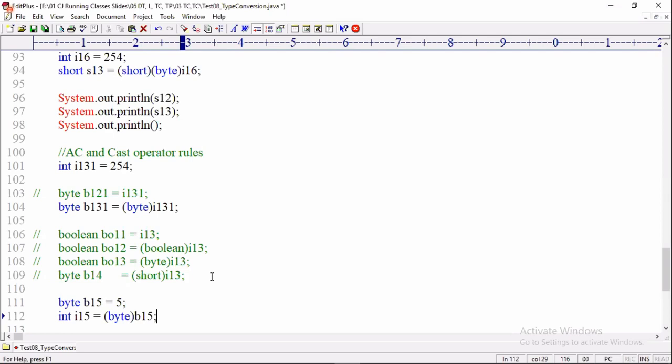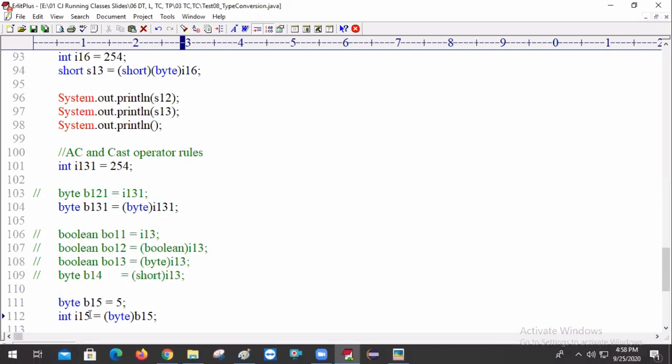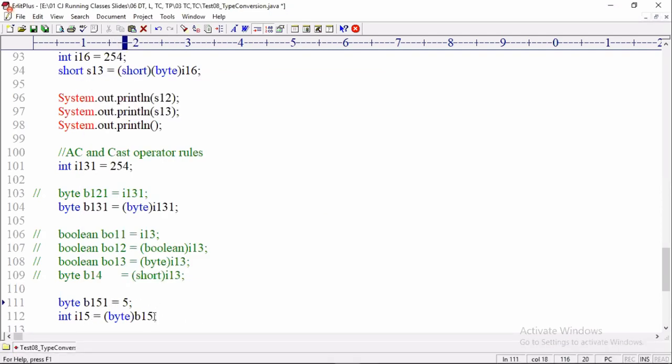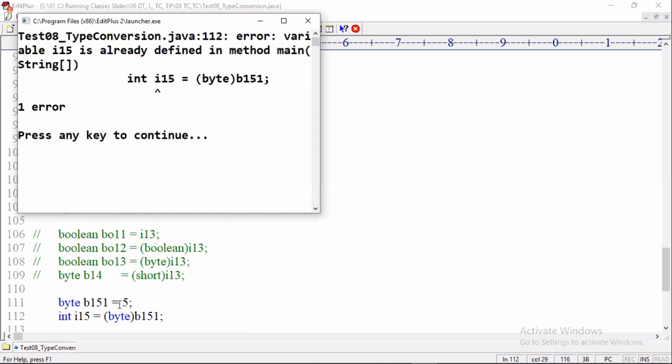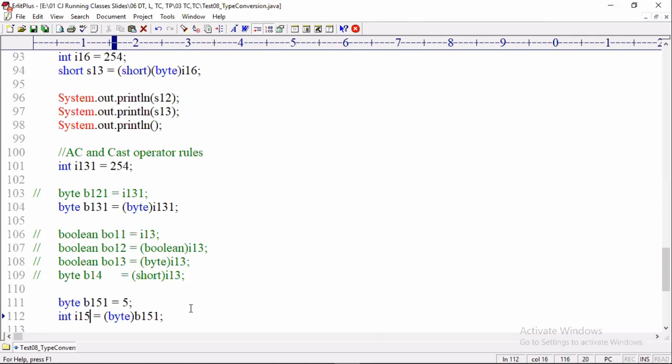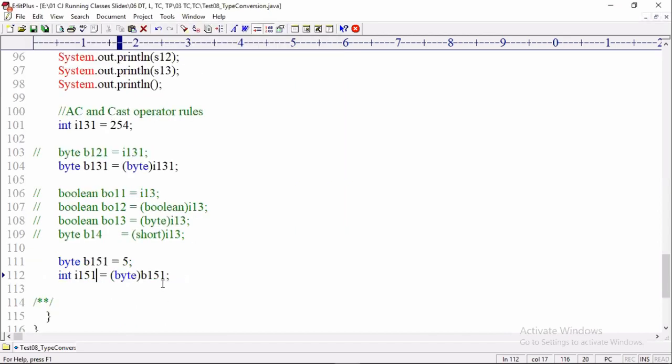This line is allowed. No compile time error. Program compiled successfully. B15 is already there, so let me write b51. Compiled successfully. Okay. I15 is also there, so i51. Compiled successfully. No problem. Everyone got clarity? Yeah? Then is it required or not required? If you want to convert a lesser type value to a higher range type, the cast operator is not required.